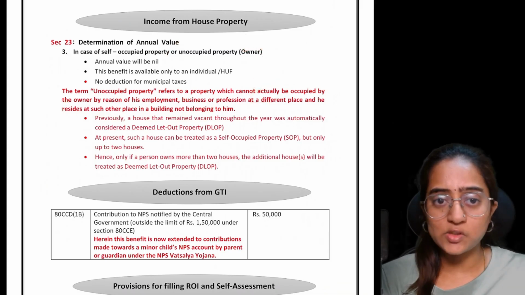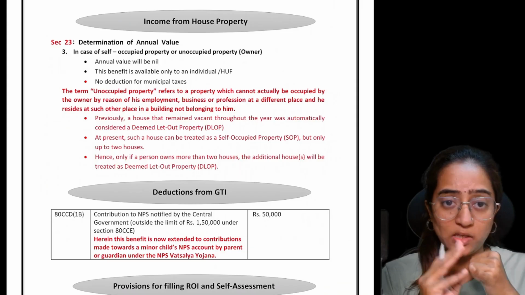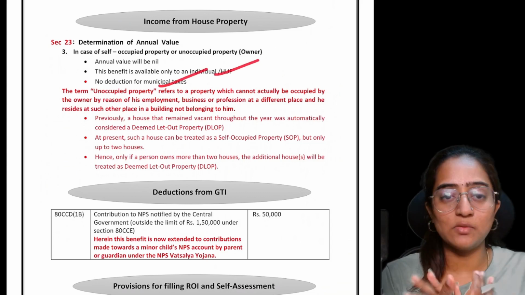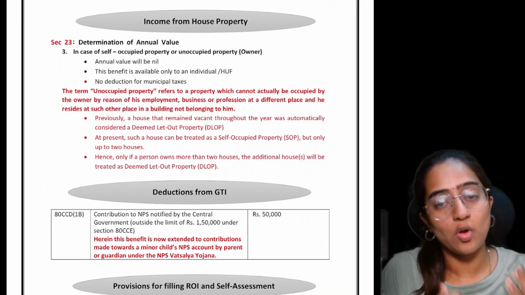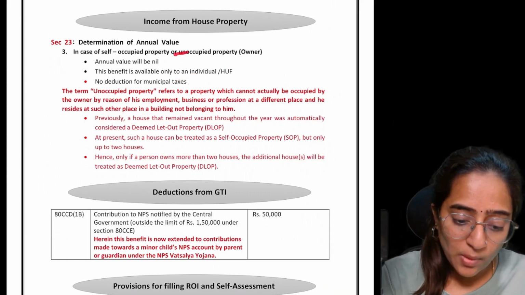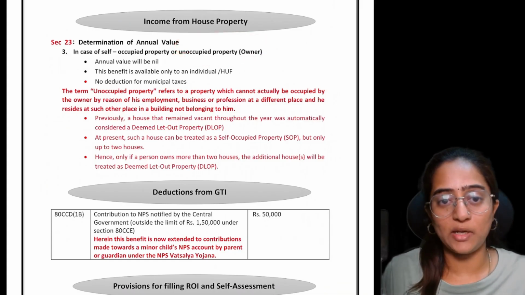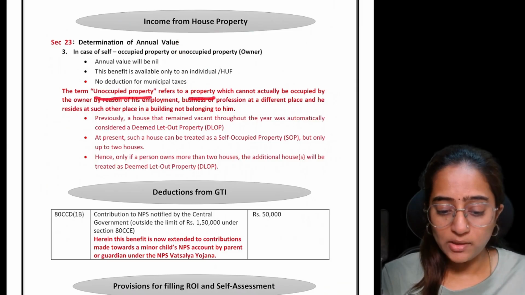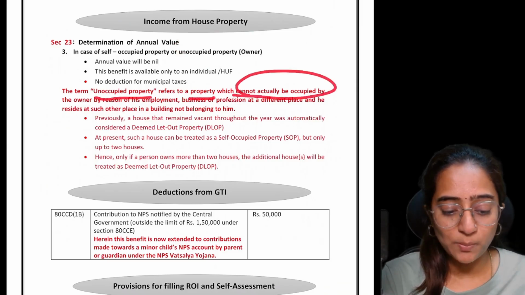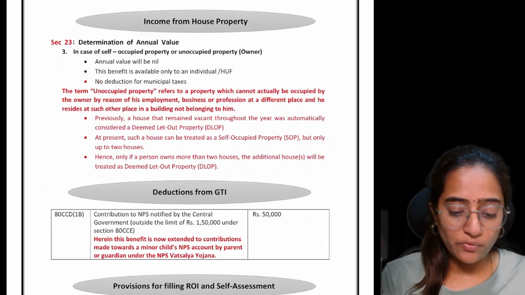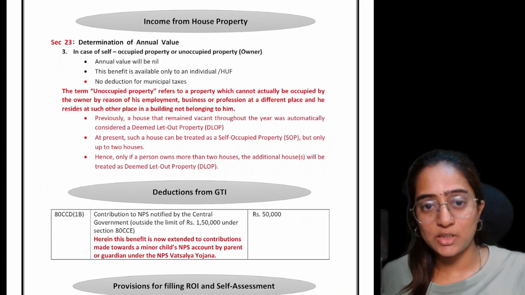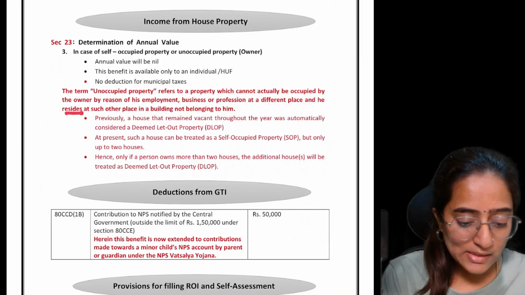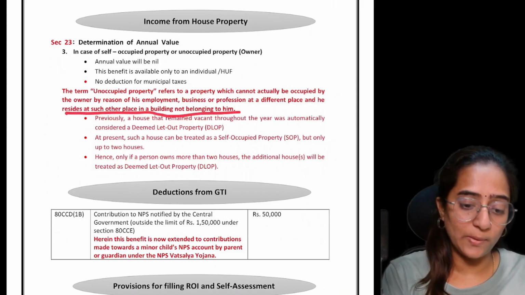Earlier, all of us know for self-occupied property, the annual value was nil, and this benefit was available for individuals or HUF, and there were no deductions for municipal taxes. We knew all of this. The amendment has come up with the definition of unoccupied property, wherein they state that unoccupied property refers to a property which cannot be occupied by the owner because of his employment in some other place, business or profession at a different place, and he resides at such place in a building not belonging to him.